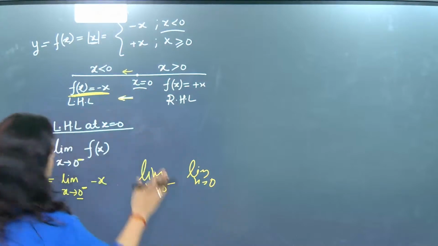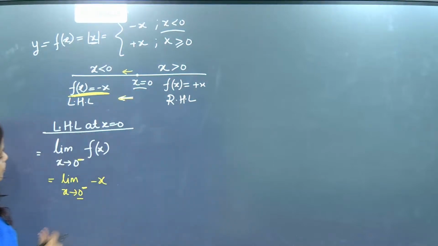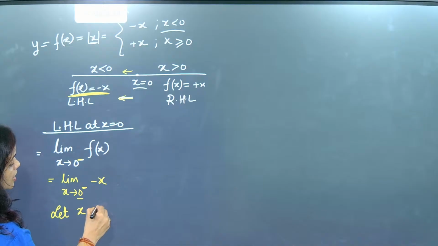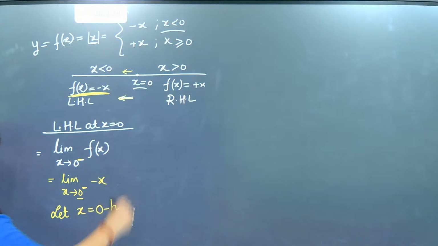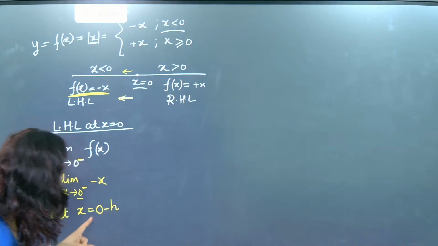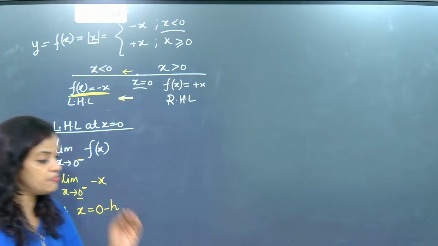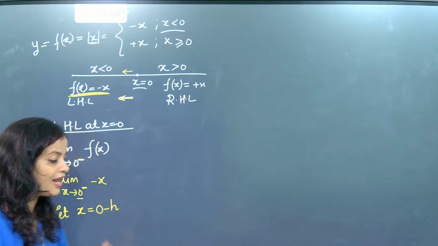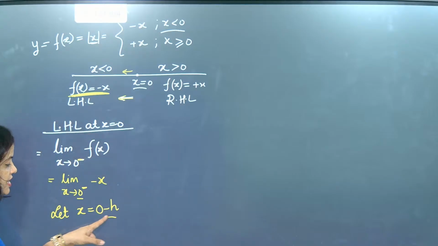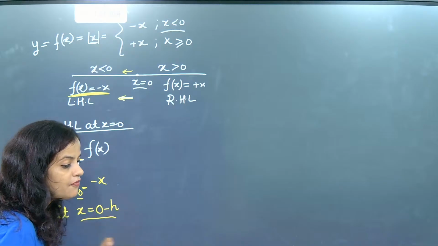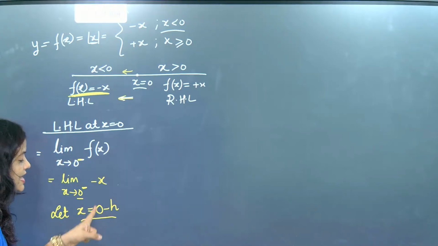So now what we are going to do, we will write let x equal to 0 minus h. Okay, beta, what is this indicating? 0 minus h means I have taken a value which is less.